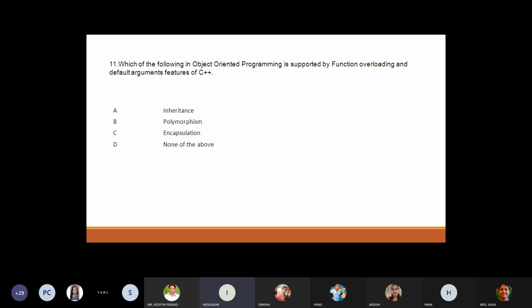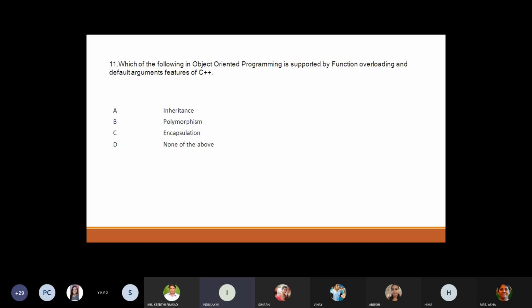Which of the following features in object-oriented programming is supported by function overloading and default argument features of C++? I have explained this. They are asking which feature in C++ supports function overloading and default arguments. Option A, inheritance.